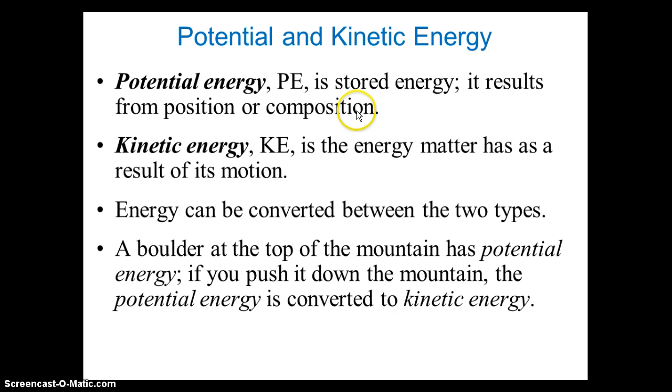Now we'll talk about potential and kinetic energy. Potential energy, PE, is stored energy. It results from position or composition. Kinetic energy is the energy of matter that results from its motion. Energy can be converted between the two types. For example, a boulder at the top of a mountain has potential energy. If you push it down the mountain, the potential energy is converted to kinetic energy.